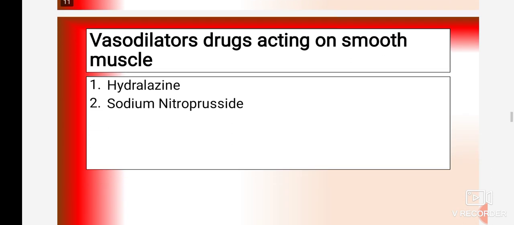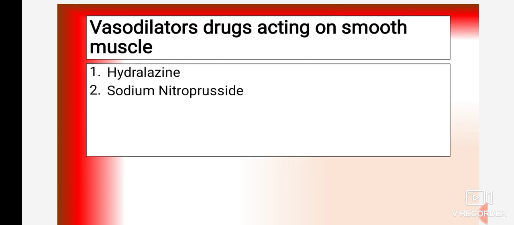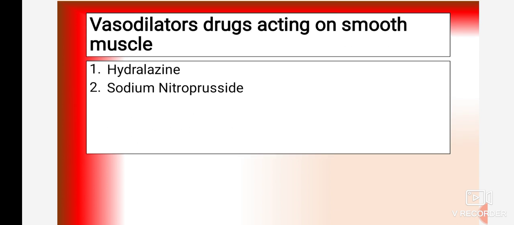The next subclass under antihypertensive agents is vasodilators, drugs acting on smooth muscles. Drugs like hydralazine and sodium nitroprusside also act as vasodilators, directly acting on smooth muscles.